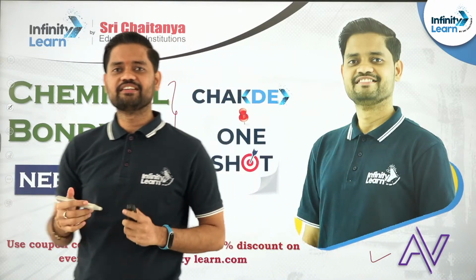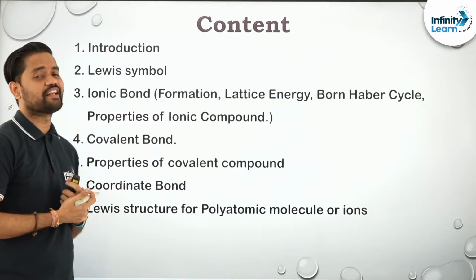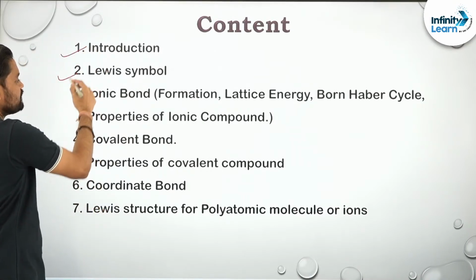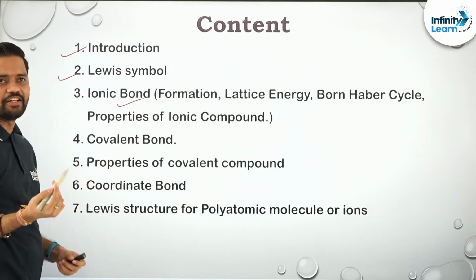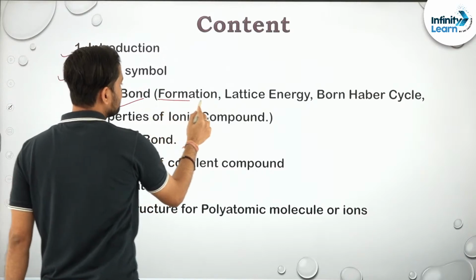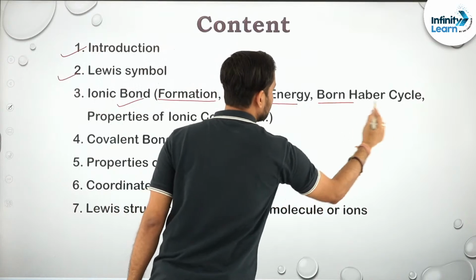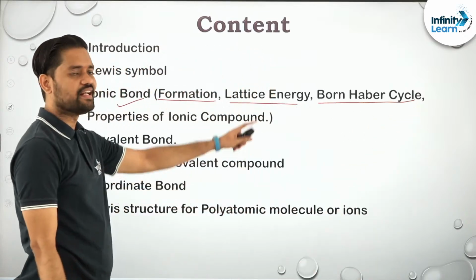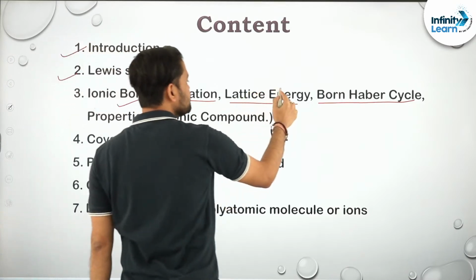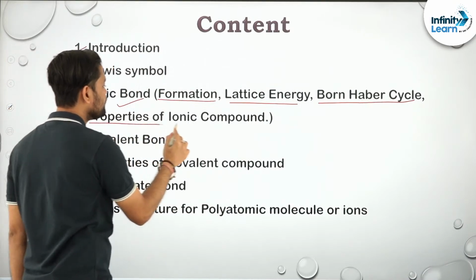Before starting, let us see exactly what contents we are going to cover in this entire chapter, and I'll try to complete the entire thing. We start with the introduction, followed by Lewis symbol, then ionic bond. In ionic bond I have decided to discuss how the formation of ionic bond takes place, then what is lattice energy, and then the Born-Haber cycle. Basically, we cannot calculate lattice energy directly, that's why we need to understand the Born-Haber cycle. And then the last one, the properties of ionic compounds.